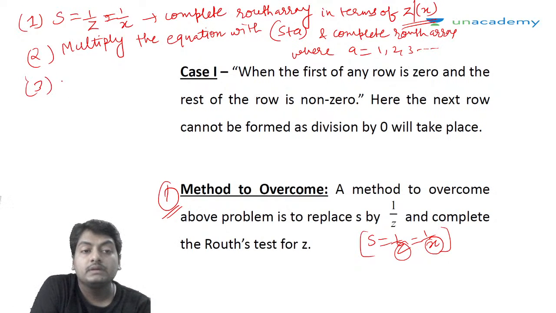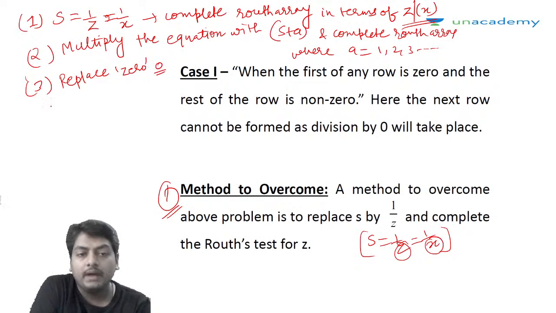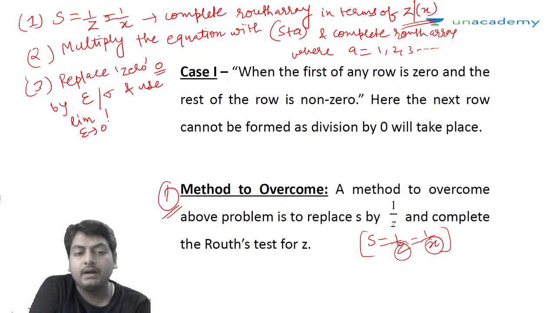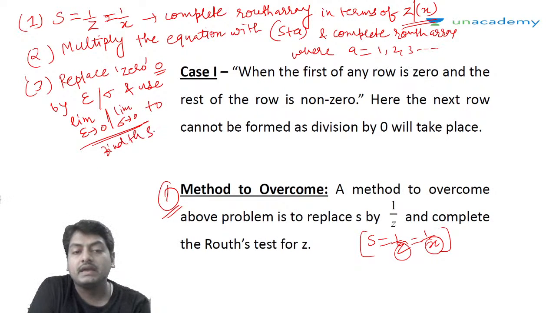Third one, replace 0 by a positive coefficient sigma and use the limit sigma tends to 0 to investigate the sign, to find the sign.